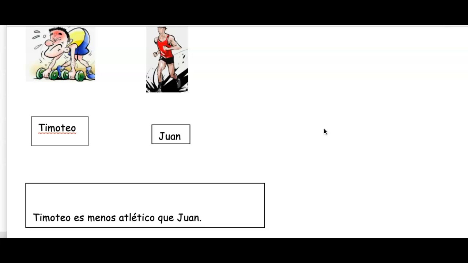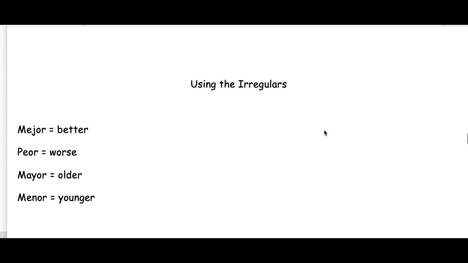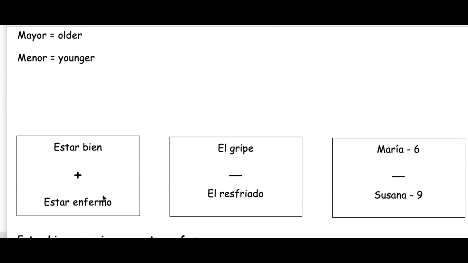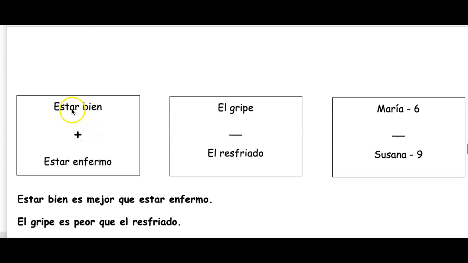So that's the general pattern to use más and menos for comparisons. Let's look at the irregulars. We had already seen mayor in one of our sentences, but there are 4. Mejor, better. Peor, worse. Mayor, older. Menor, younger. So here we have some scenarios. For example, being well is much better than being sick. That would be estar bien es mejor que estar enfermo.